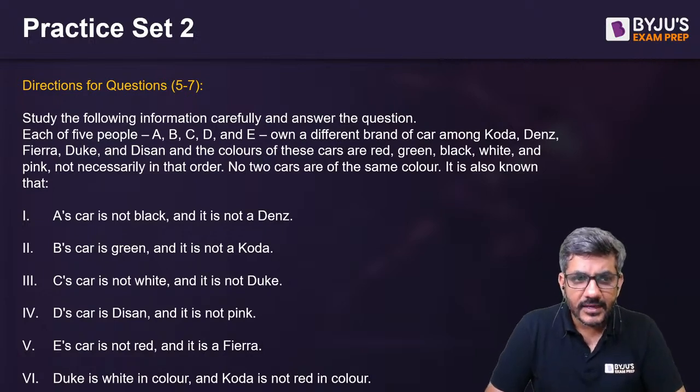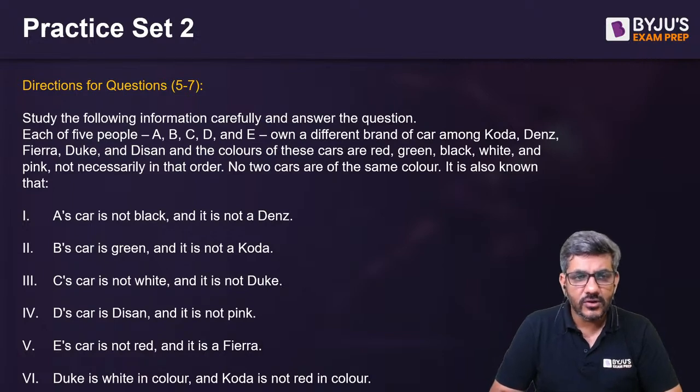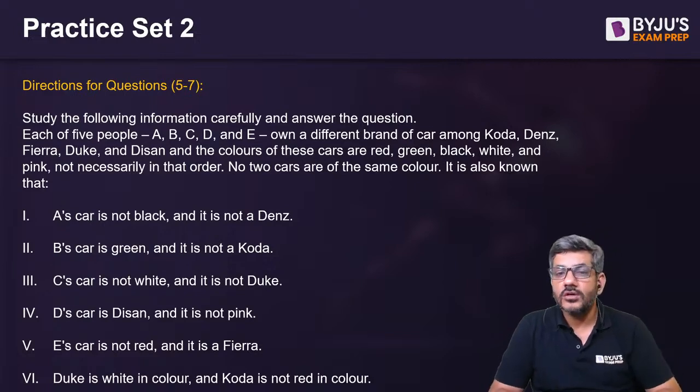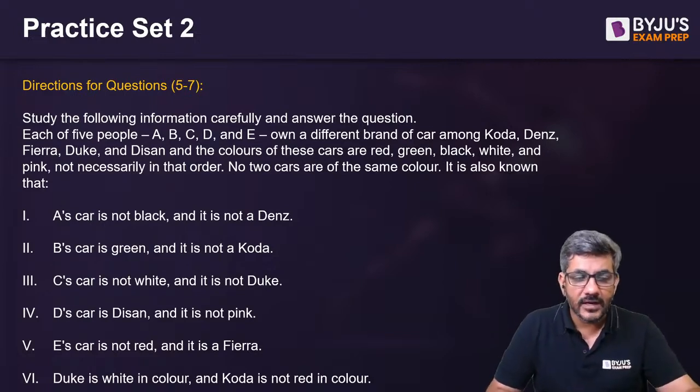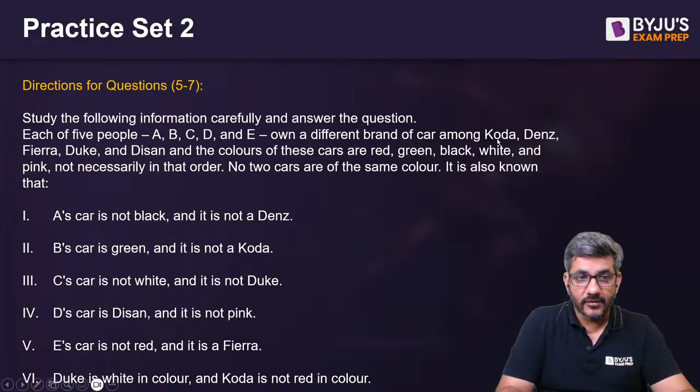A's car is not black, it is not a Denz. B's car is green, it is not a Koda. C's car is not white, and it is not Duke. D's car is Nissan, it is not pink. E's car is not red, it is a Fiera. Duke is white in color, Koda is not red in color, and through that I have to figure out which person is having which car and what is the color of that car.